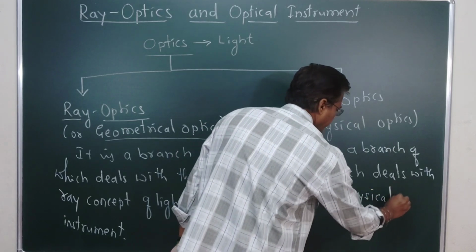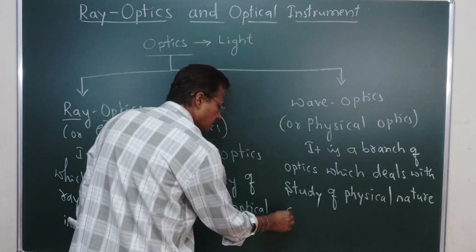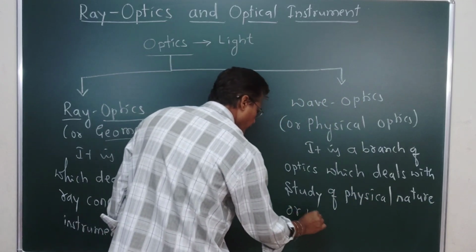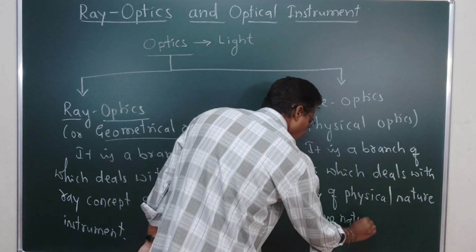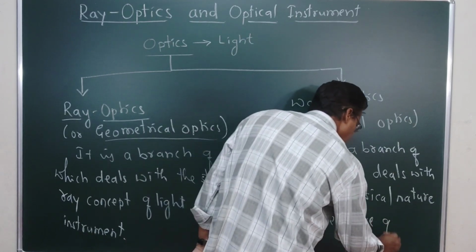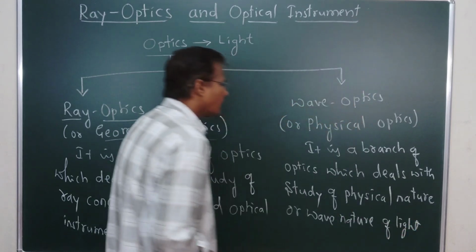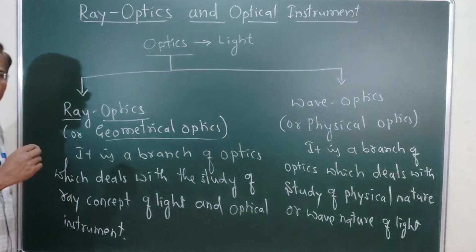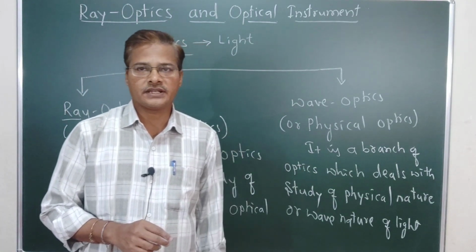The physical nature is also known as the wave nature of light. This is what we are going to call physical optics or wave optics.